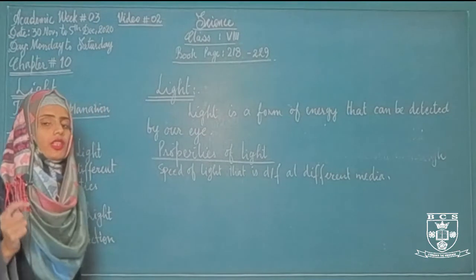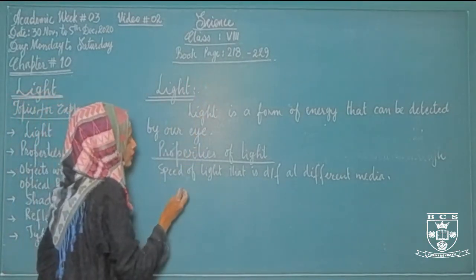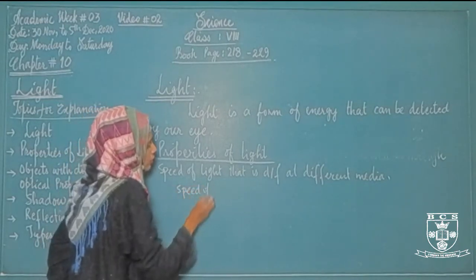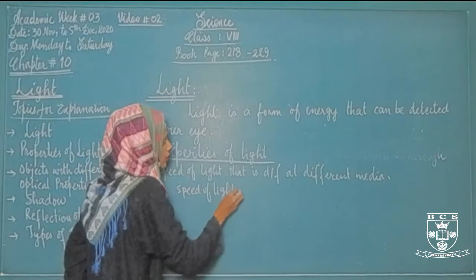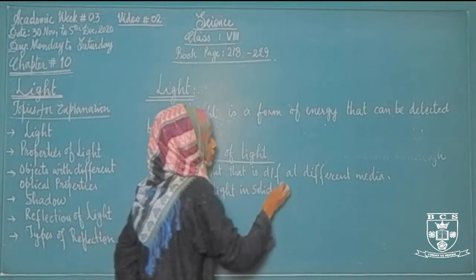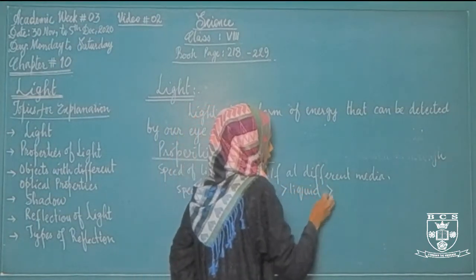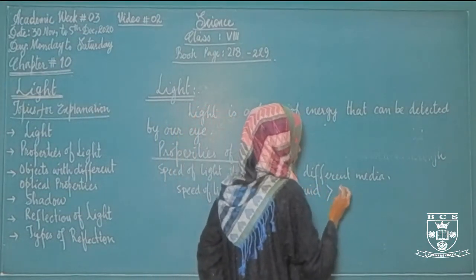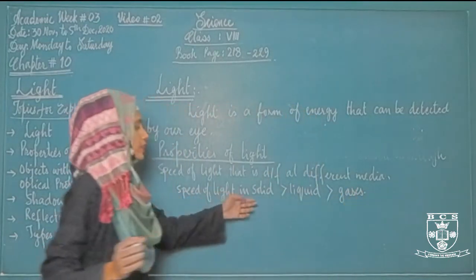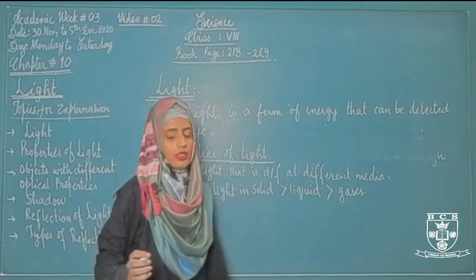It means light will travel at different speed in solid, liquid and gases. The speed of light in solid is greater than in liquid and lesser than gases. लाइट की स्पीड सबसे ज्यादा फास्ट होगी सॉलिड में, फिर लिक्विड एंड देन गैसेस.